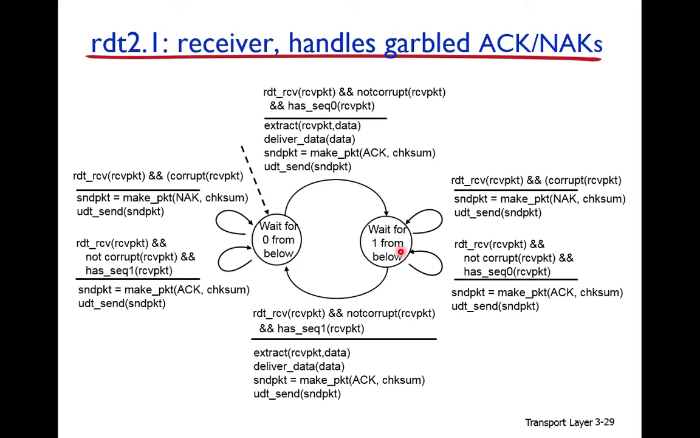So if it is waiting for data with sequence number 1, and it receives the data with sequence number 0, it means that this is duplicate data. So this duplicate data is discarded. It is not delivered to the application.